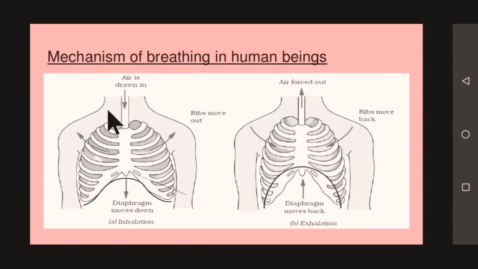So here are two diagrams showing the mechanism of breathing in human beings. During inhalation, the diaphragm is pressed down and the ribs move out, whereas during exhalation, the diaphragm again gets back to its former position, that is dome shaped, and the ribs move back to their position.